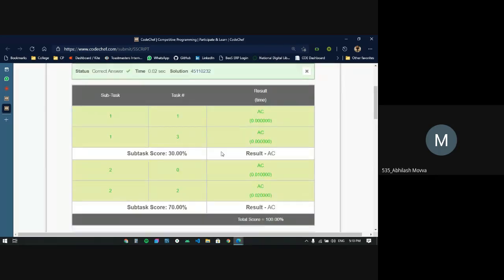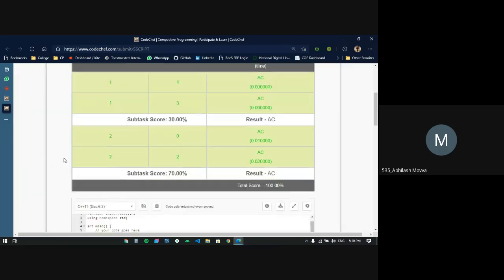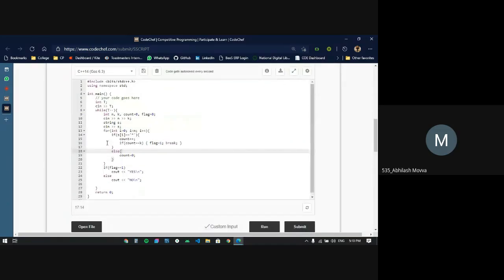Here, as you can see, my code has passed in subtask 1 and subtask 2 as well. So guys, as I've mentioned before, you can use any language that you're comfortable with, not only C++, not only C, not restricted to Java or Python. Most competitive programmers choose C++ over other languages because of its IO speed and the libraries it has.